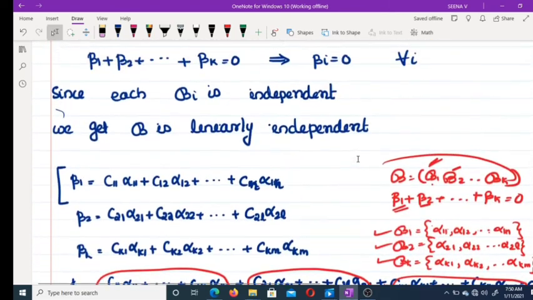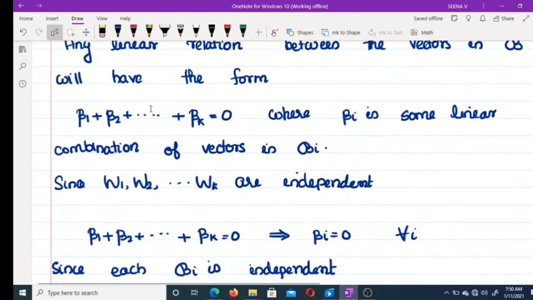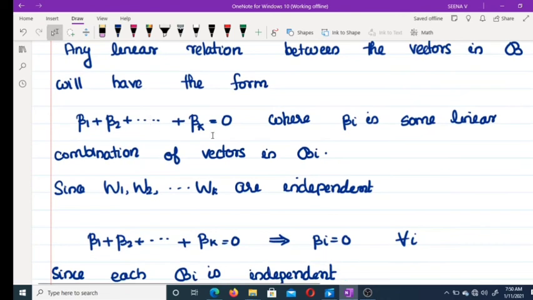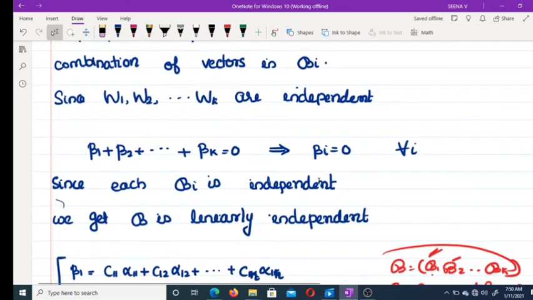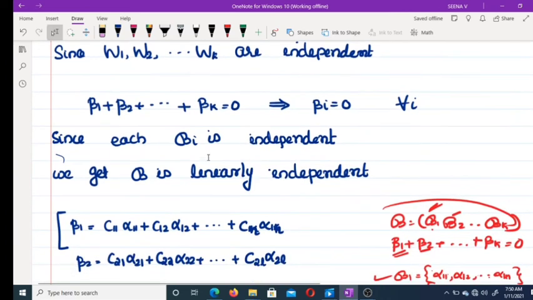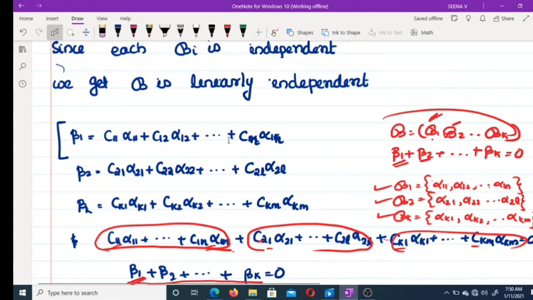But you can write this like this: a linear relation of this form, and these are linearly independent. Therefore, this equal to 0 implies each beta i equal to 0. Since each Bi is linearly independent, we get that B, script B, is linearly independent.